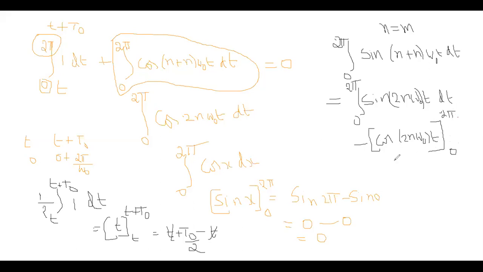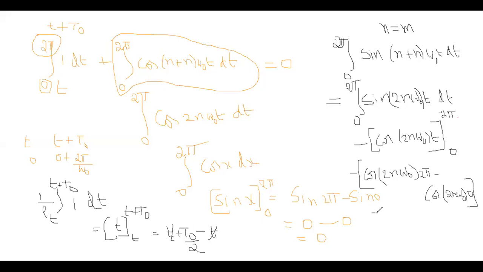Now substitute: minus cos 2n omega naught t at the upper limit 2 pi, minus cos 2n omega naught t at the lower limit 0.